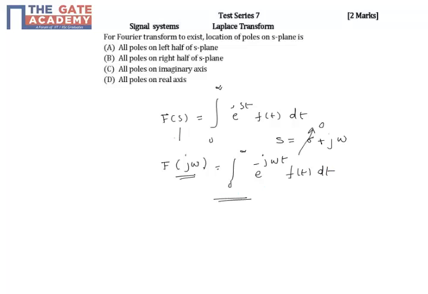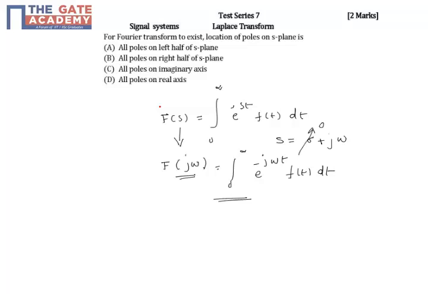So we can get the Fourier transform from Laplace transforms if s equals j omega, or we can say the Fourier transform is nothing but the Laplace transform on the imaginary axis. So this is clear. And one more thing is, in order for a Fourier transform to exist, the system should